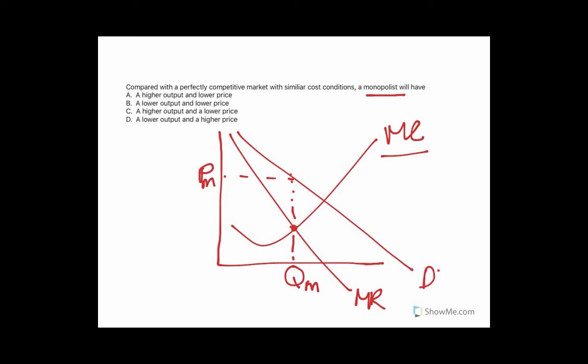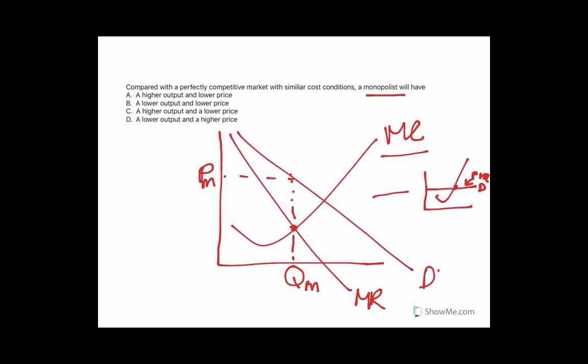Again, in perfect competition, it won't be exact since we're using a monopoly graph here, but in a perfect market, they still will produce where marginal cost equals marginal revenue. But if you recall, in a perfect competition market, price and marginal revenue and demand are all this straight line.